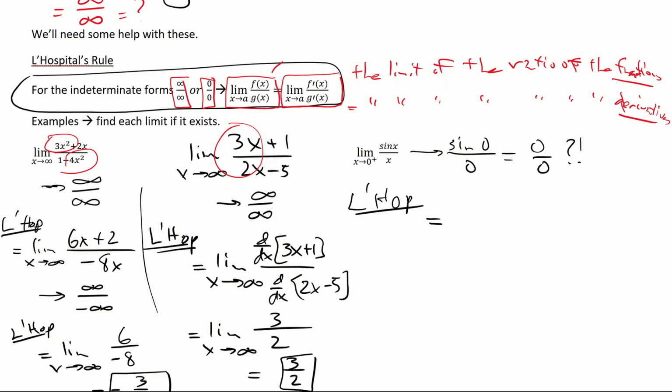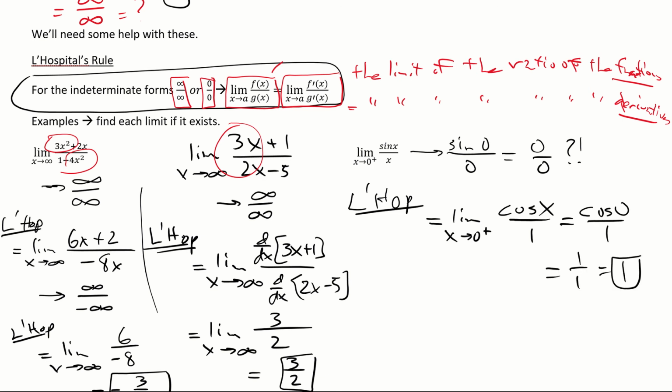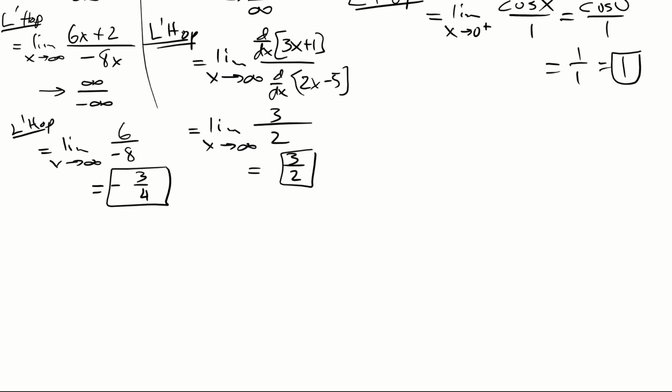L'Hopital says this is the same as the limit as x approaches 0 from the plus side. Derive sine, you get cosine. Derive x, you get 1. Can we plug in now? You see how the bottom is 1? L'Hopital is out now. It's either infinity or 0. You actually have an answer now. When you plug in 0, you get cosine of 0 over 1, which is 1 over 1, which of course is 1. And we've done that limit before, but in a different way. There it is. L'Hopital's handles it easily.